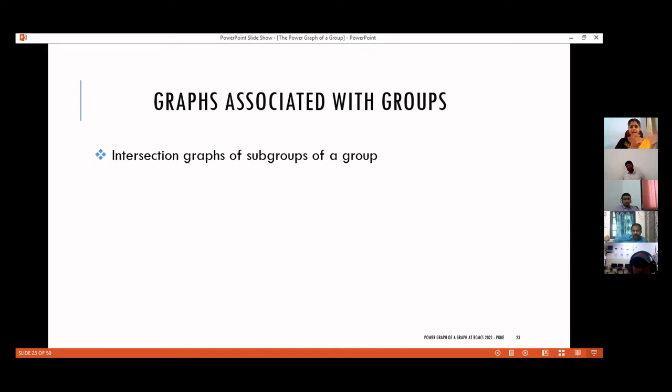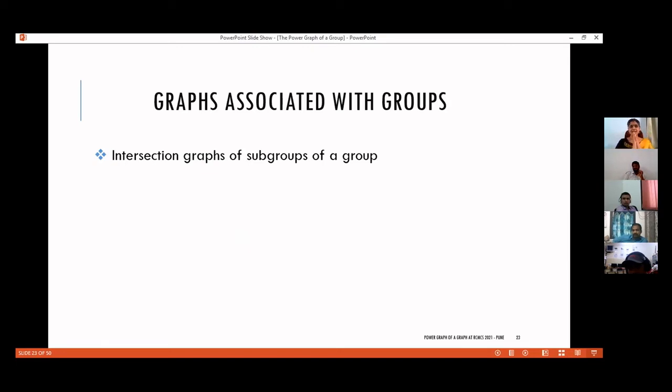So now we have graphs and its basic definitions, and we have groups. So let us try to make some association between graphs and groups. While introducing the basic concepts of graphs, I already introduced intersection graph. So the notion of intersection graphs can be used in groups to create a graph from a particular group.